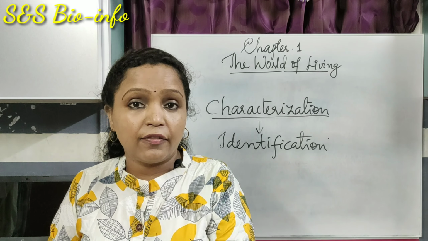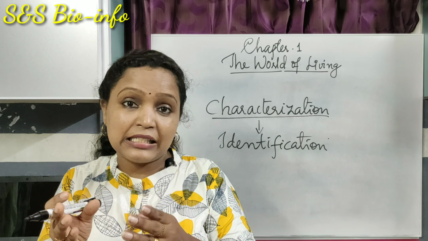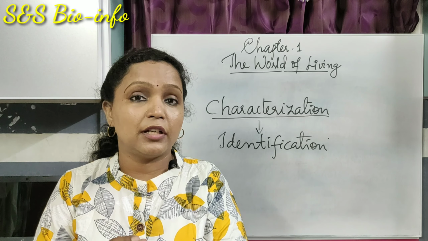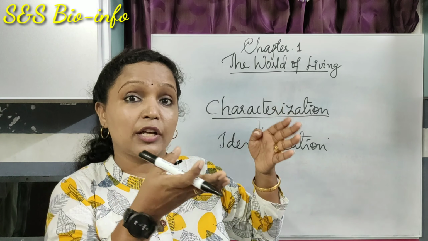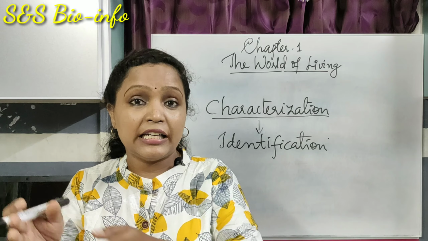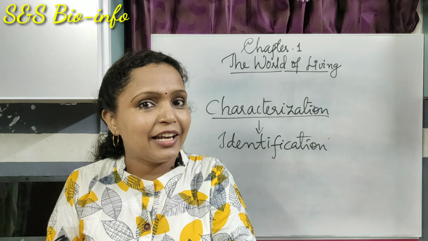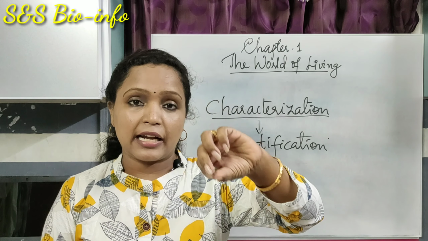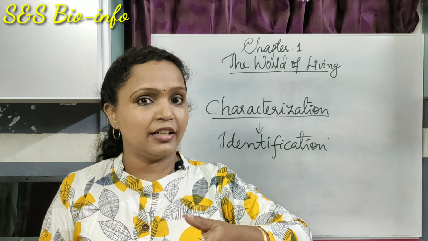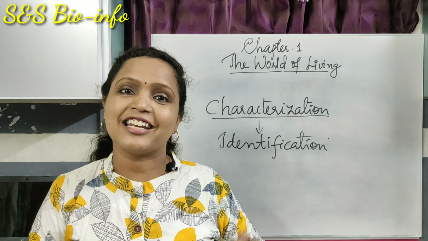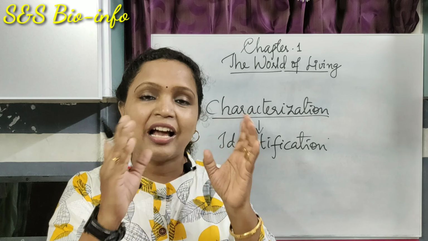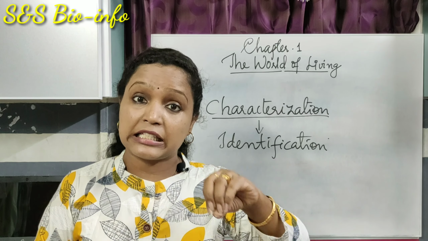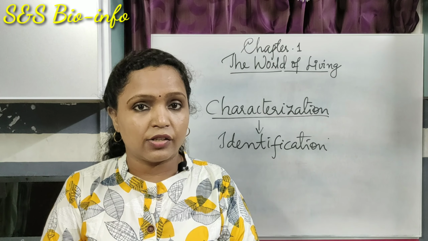When they identify an organism, they study its similarities and differences, and whether it is similar to a known group, and it is placed accordingly in a particular place in the classification system. Characterization, then identification, finally putting a name, and it is placed in a suitable place in the hierarchy of classification.